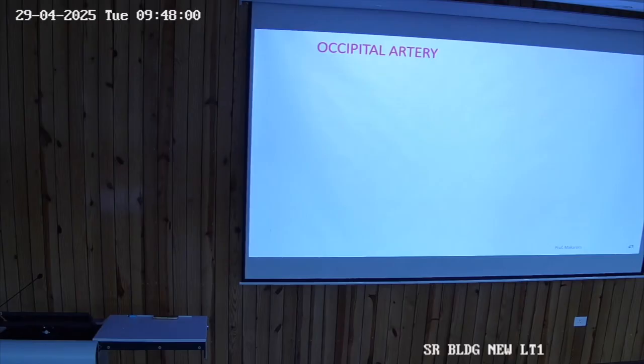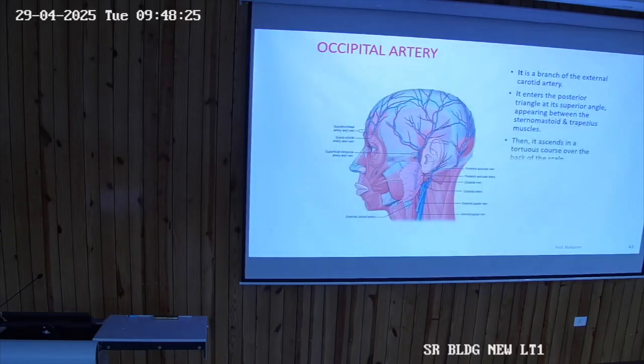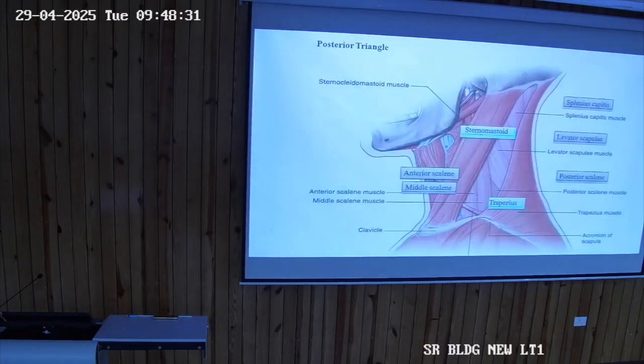Blood is reaching the subclavian, but it is not reaching the brain. It is going somewhere else, in the upper limb. So that means the brain would be devoid of blood. This is known as subclavian steal syndrome. It might occur because of the cervical rib also. Then the occipital artery is a branch from the external carotid artery, and it will be anastomosing with certain branches.